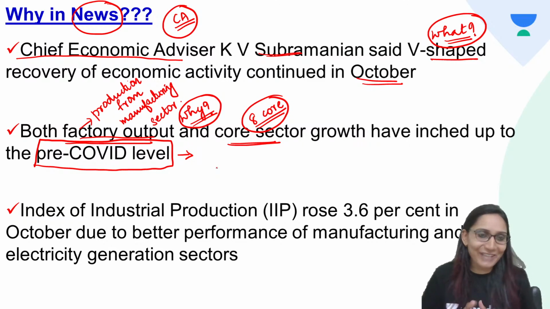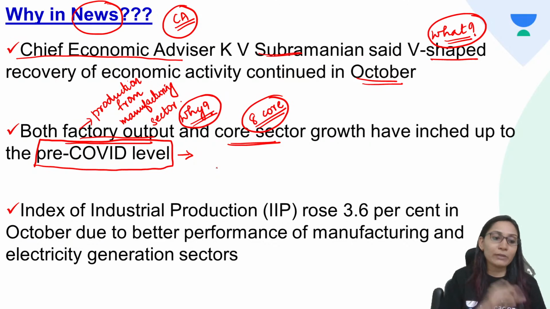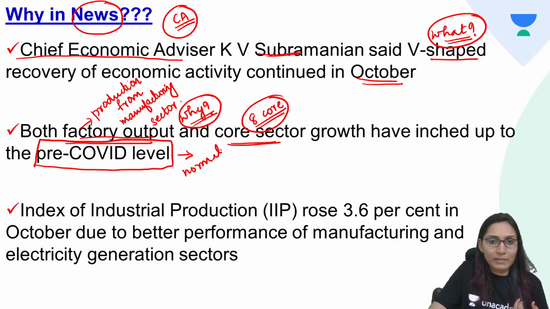Okay, so coming back to our topic, the factory output, that is production from the manufacturing sector, and the core industries, they have now come back to pre-COVID level. That is a signal of normalization, symptoms of normalization. So coming back to normal situation.